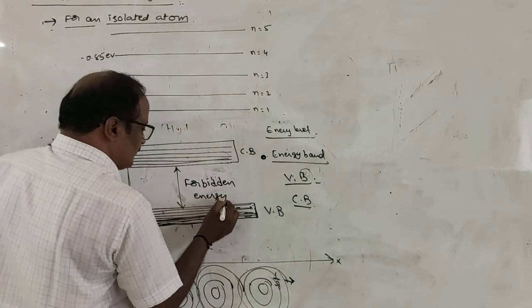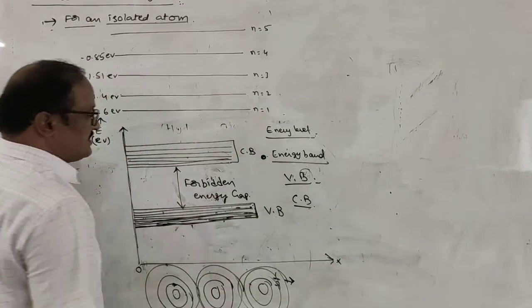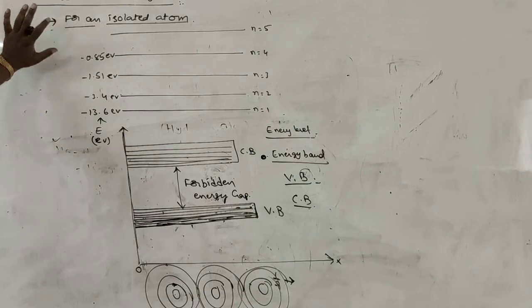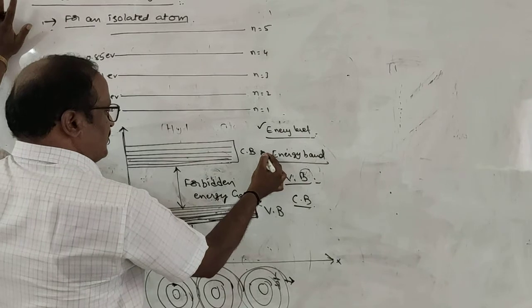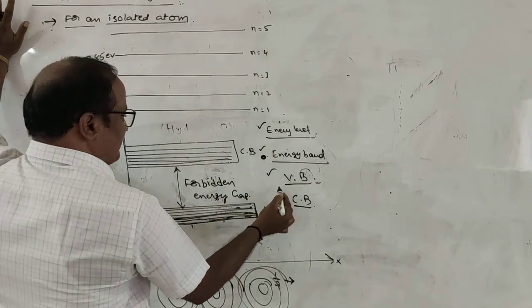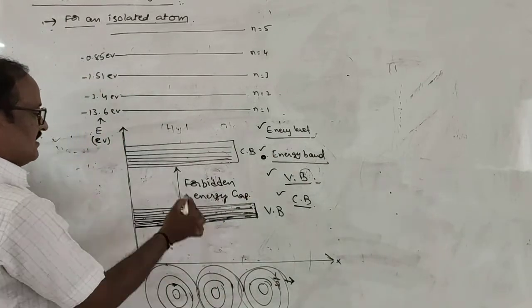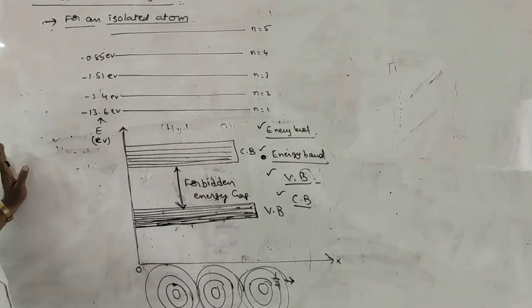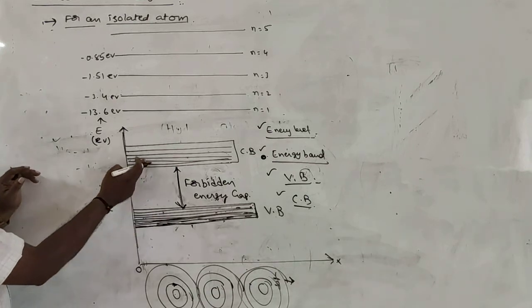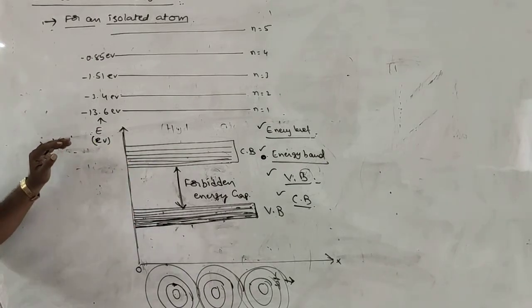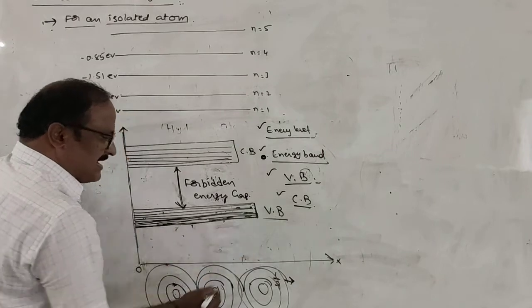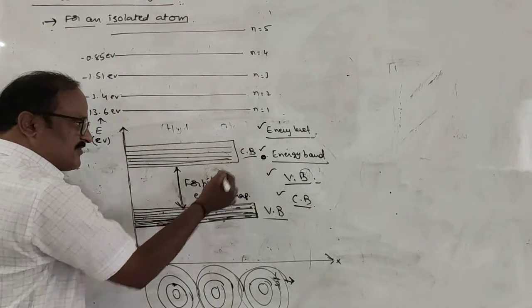Forbidden energy gap. Right? Here, my dear students, remember these definitions. What is energy level? What is energy band? What is valence band? What is conduction band? And what is meant by forbidden energy gap? How do you define the forbidden energy gap? The energy difference between the conduction band and valence band is called the forbidden energy gap. Now, what are the properties of the valence band, and what are the properties of the conduction band?